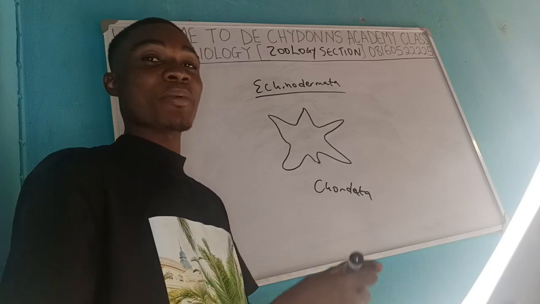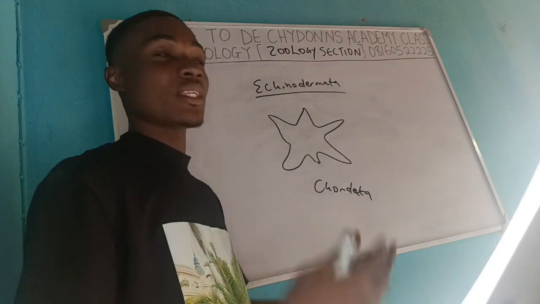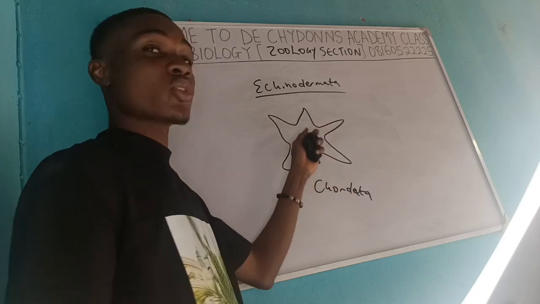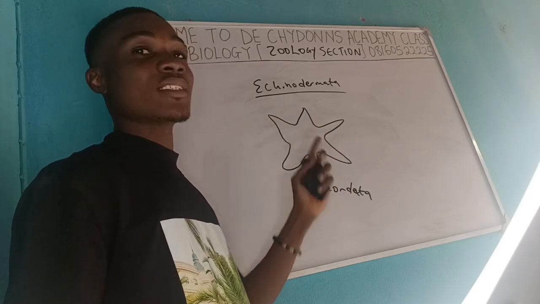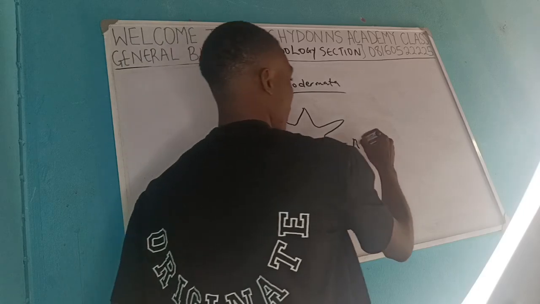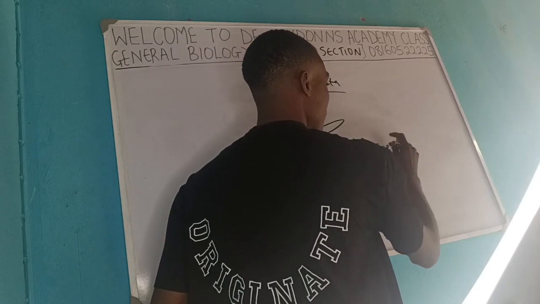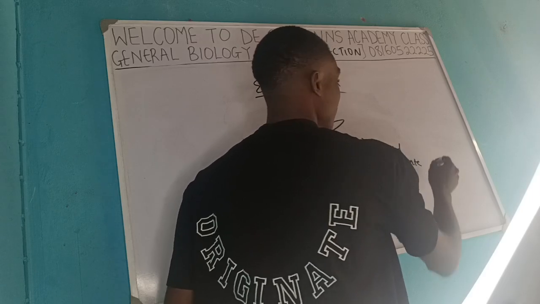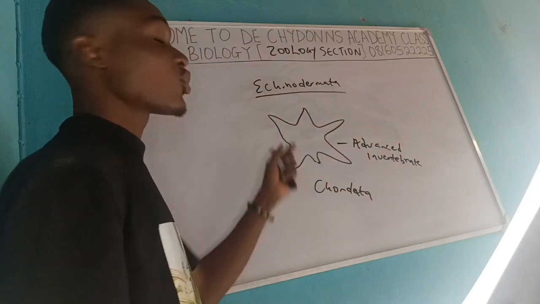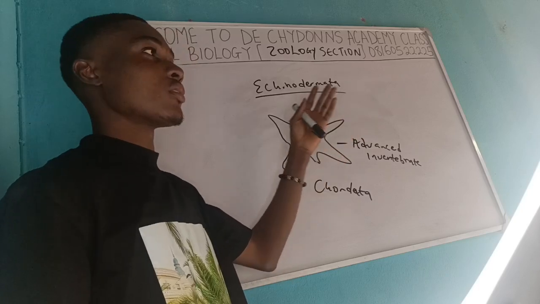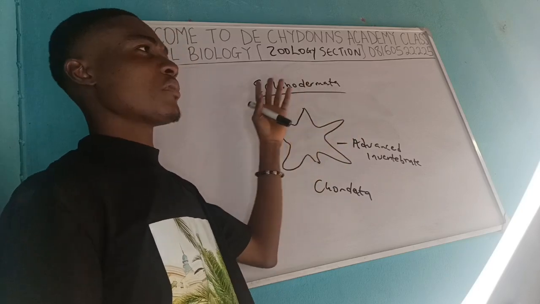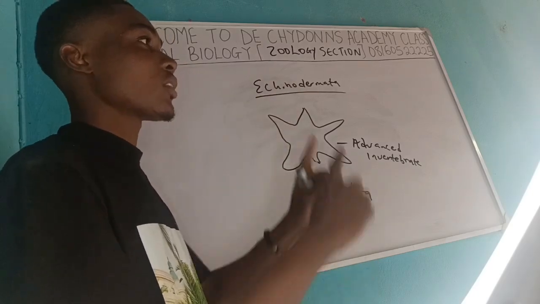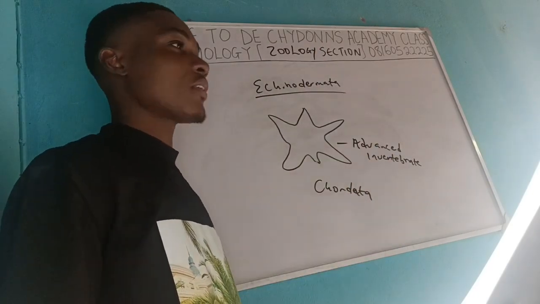chordatas. Chordatas are animals that have the notochord that runs in their body. They have the nerve cords in their body. So this animal is related to them because of that, and it's also an invertebrate. So it's regarded as the most advanced invertebrate. They have so many life cycles, from that of the blastula, that of the gastrula, and the rest of them. So many life cycles result, and they make sure that they perpetuate and survive in nature.